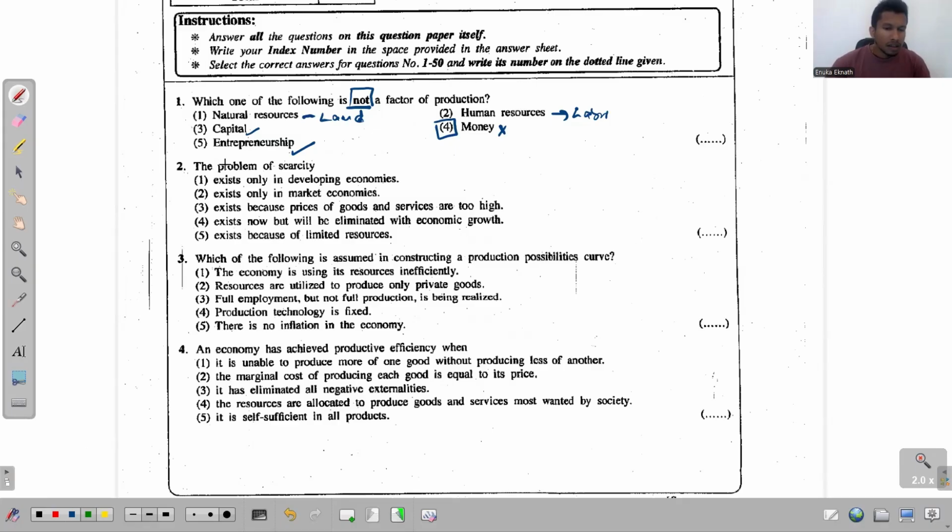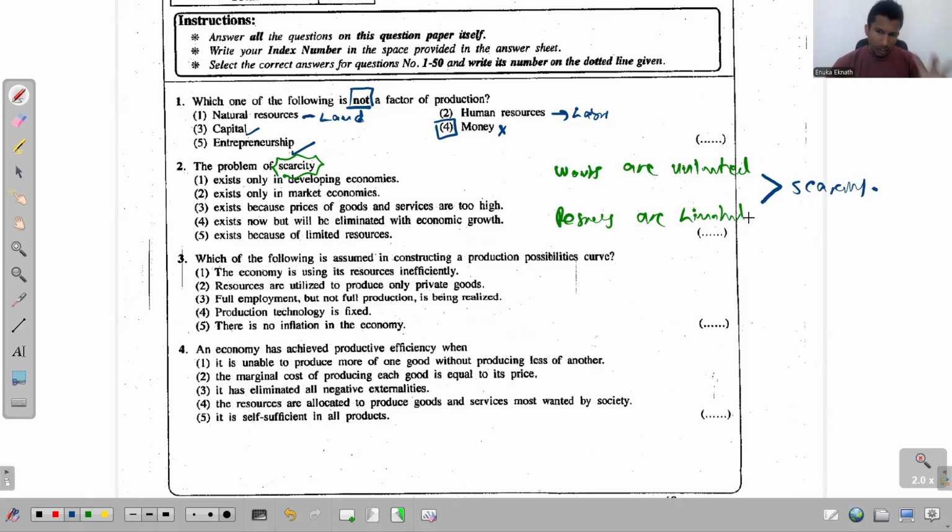Second one, the problem of scarcity. This is not the first time that we get a question from scarcity. We know that in an economy, the wants are unlimited, but the available resources to fulfill those wants are limited. This mismatch between unlimited wants and limited resources, we recognize as scarcity. So if you know this simple thing, you can find the answer for this question too.